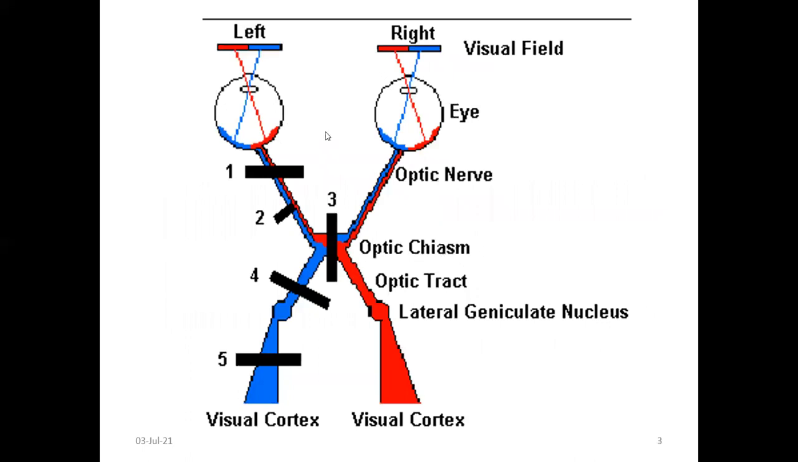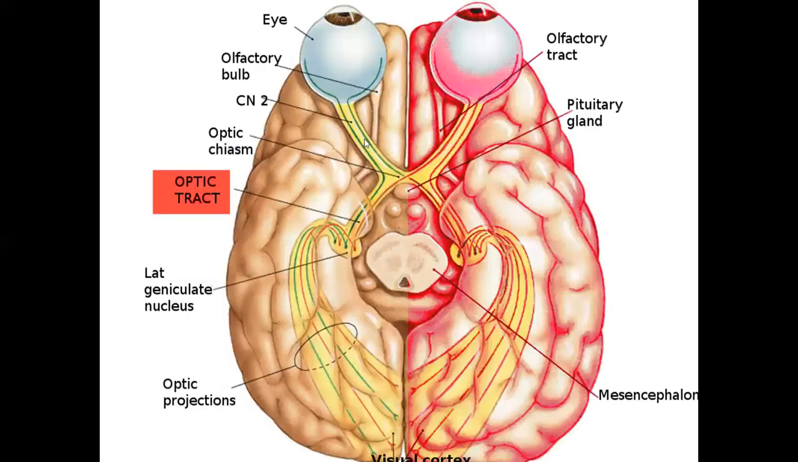So if you see the optic pathway, this is our eye, this is the retina, this is the optic nerve, this crossing is the optic chiasm, this is the optic tract, this is the lateral geniculate body, then the optic radiation and the visual cortex. Superimposed on the brain: optic nerve, optic chiasm, optic tract, lateral geniculate body, optic radiations, visual cortex.